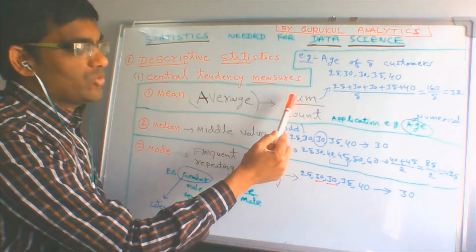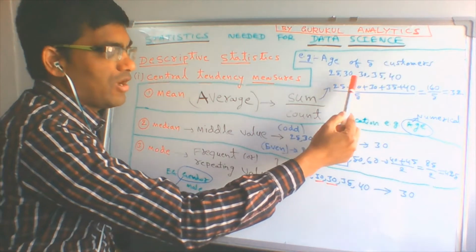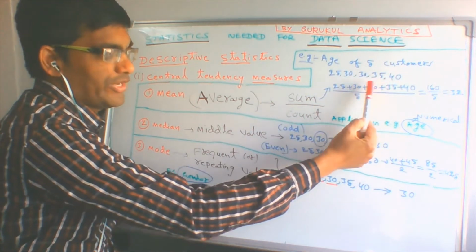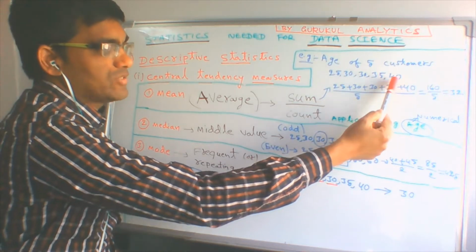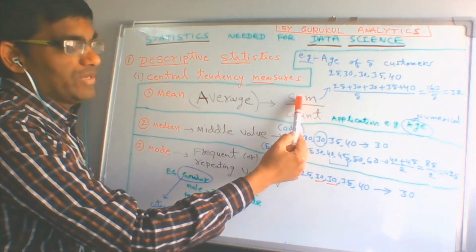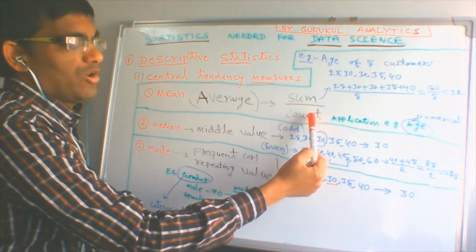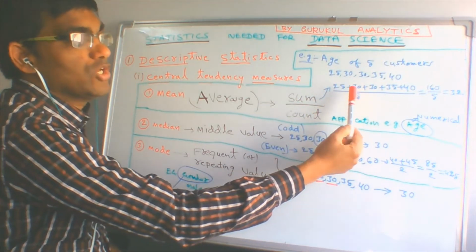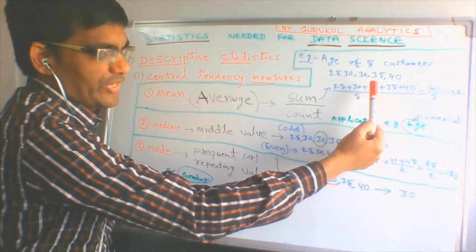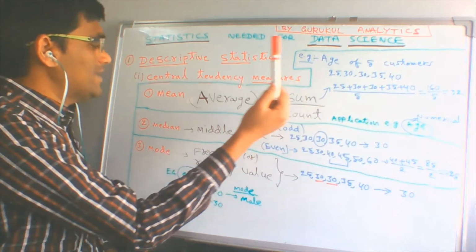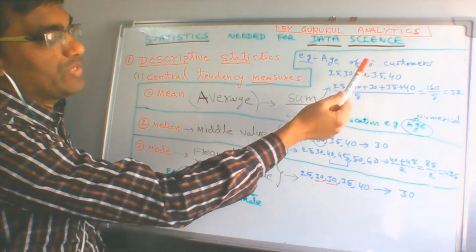You add all the observations, 25 plus 30 plus 30 plus 35 plus 40, divided by 5 because there are 5 values. If you add everything you get 160. Divided by 5, you get 32.